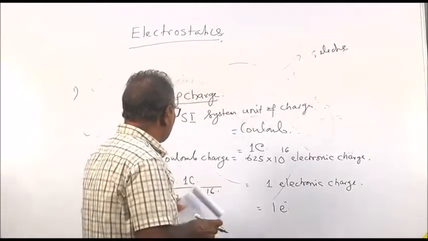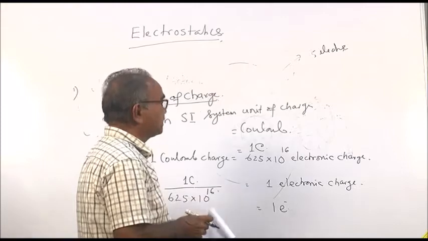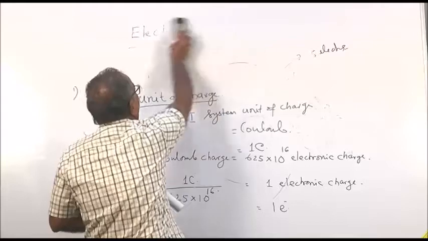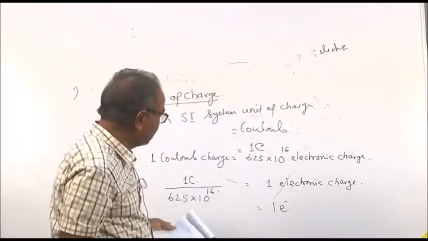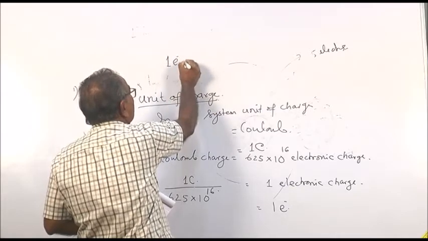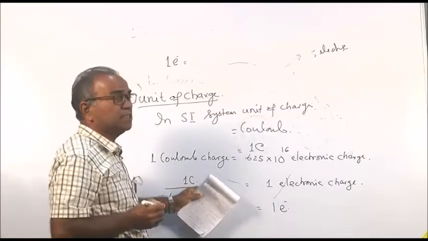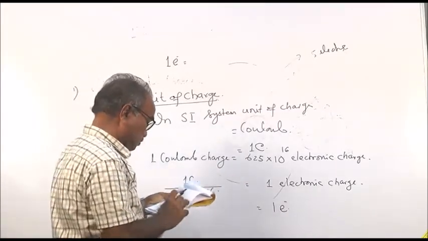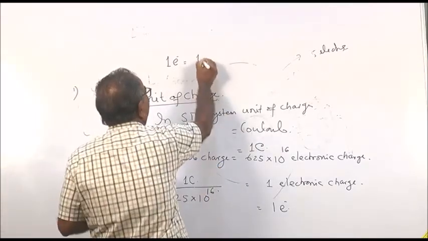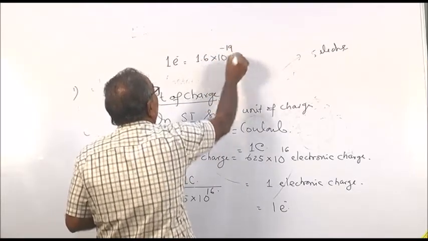Then 1 E is equal to 1 C divided by 625 into 10 to the power 16, and if you calculate it, it will come as 1.6 into 10 to the power minus 19 coulomb.